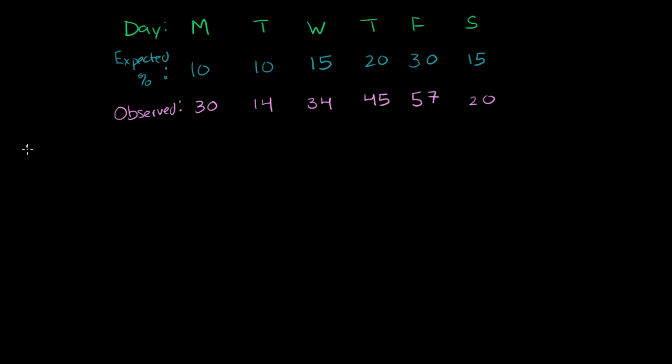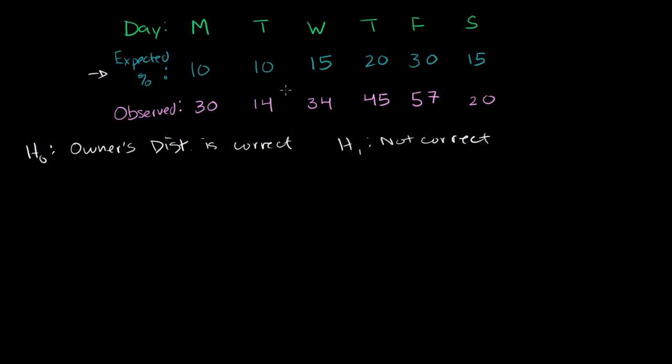So I'll make the null hypothesis that the owner's distribution, so that's this thing right here, is correct. And then the alternative hypothesis is going to be that it's not correct. That it is not a correct distribution. That I should not feel reasonably okay relying on this. I should reject the owner's distribution. And I want to do this with a significance level of 5%.